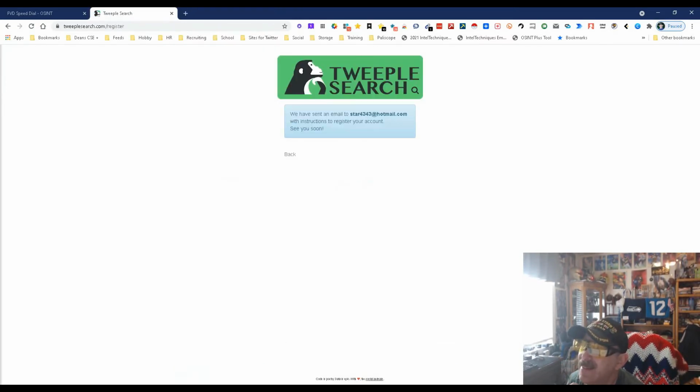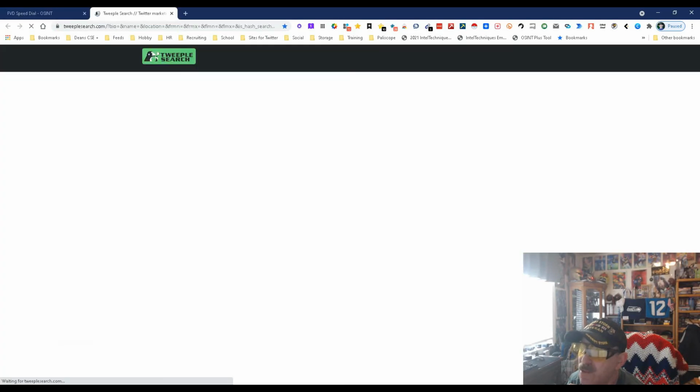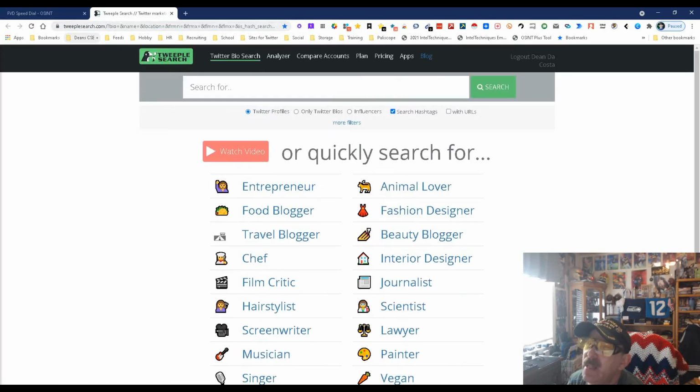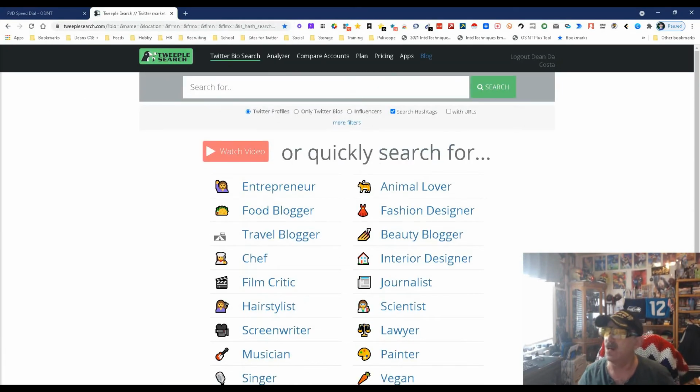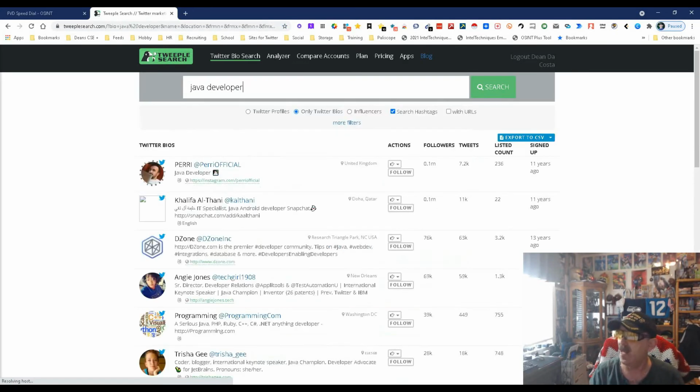So basically, that's the way it works. Let's go ahead and get back in here so we can make sure we got it right. It is www.Tweeple search. That'll pretty much get you where you want to go. I'm going to get rid of most of that URL and see what happens. Okay, it brings it back. And that's it. This is where you'll do your search based on Twitter profiles, bios, whatever. We did say we wanted to try the bios, so let's do that. We're going to also stick with Java Developer because we know that's working well. There you go. It still works.